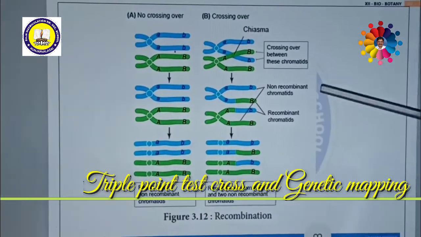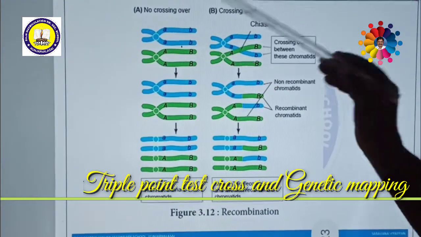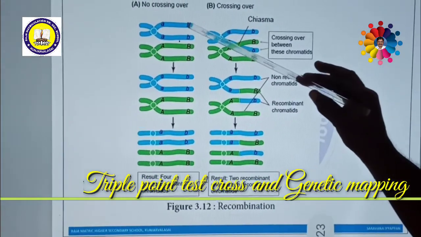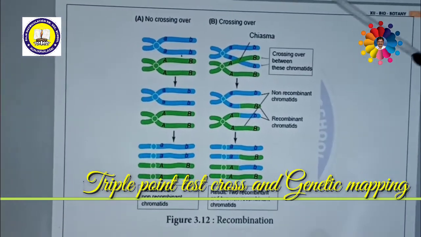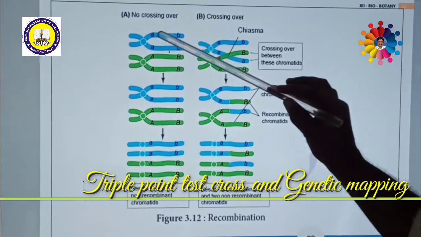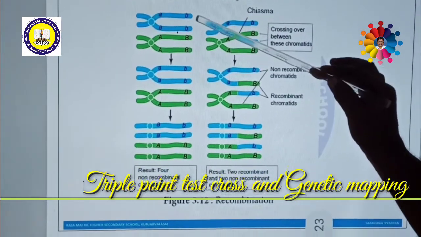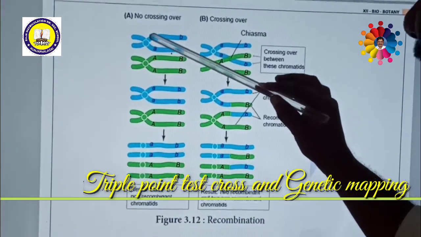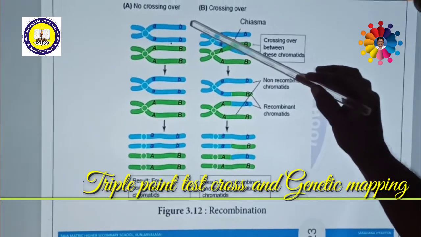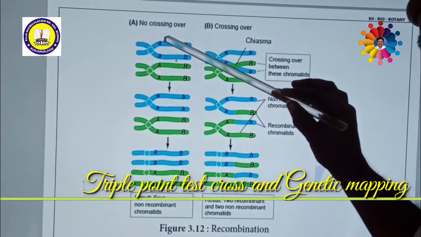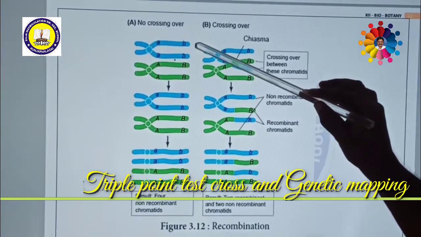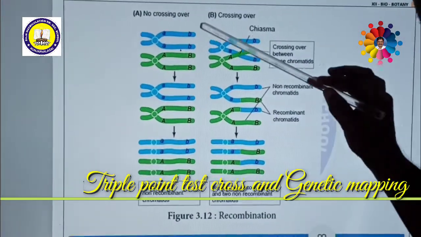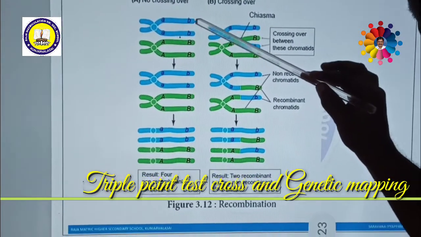Small a gene is located in this place, small b gene is located in this place. This is called locus. Locus is nothing but the position of the gene present on the chromosome. Are you clear? Apart from this A and B gene or allele, many other genes are also present on the chromatids in a linear fashion. Now we are going to see about genetic mapping.